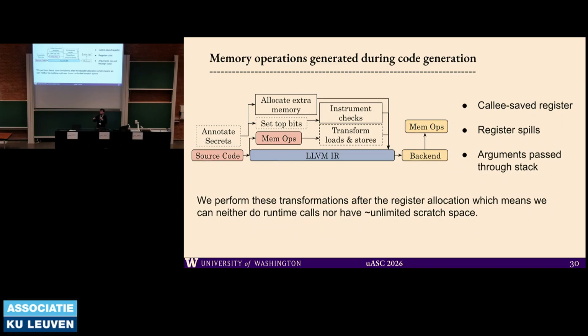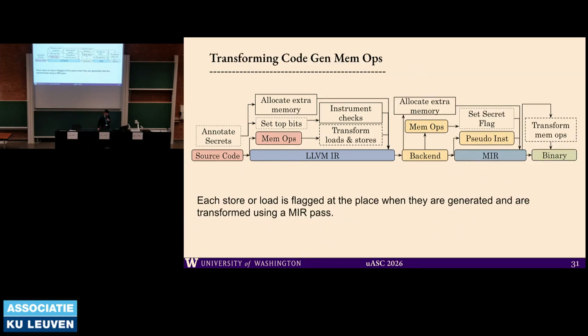And because we do it after register allocation, we don't have any scratch space, since all the registers are allocated. So we reserve some registers, which has a performance impact and also limits what we can do with these transformations. And these things happen at various different places inside the compiler.